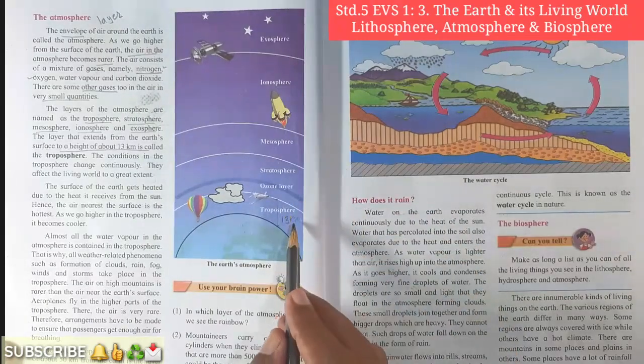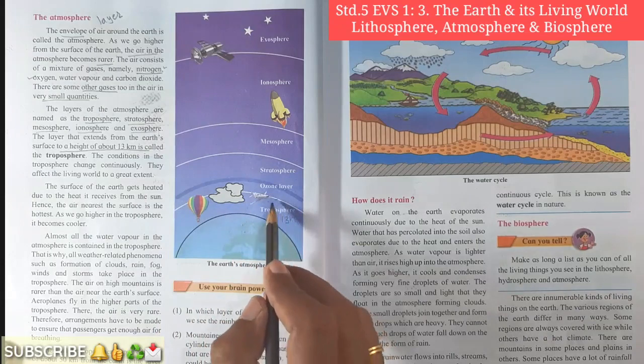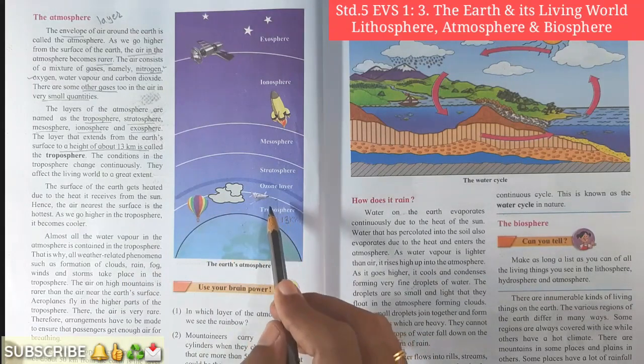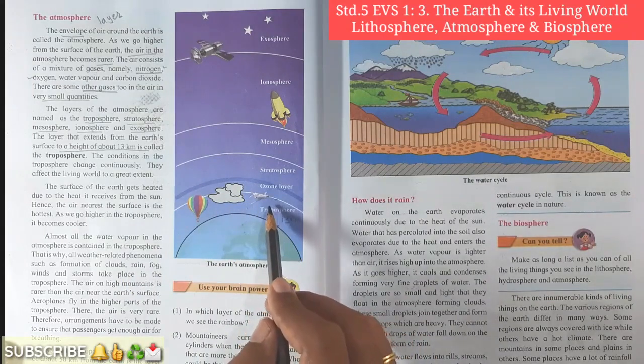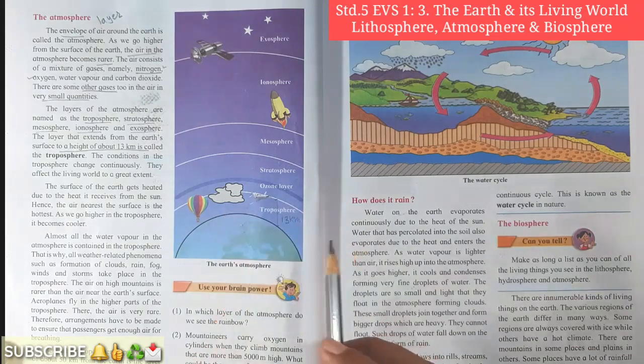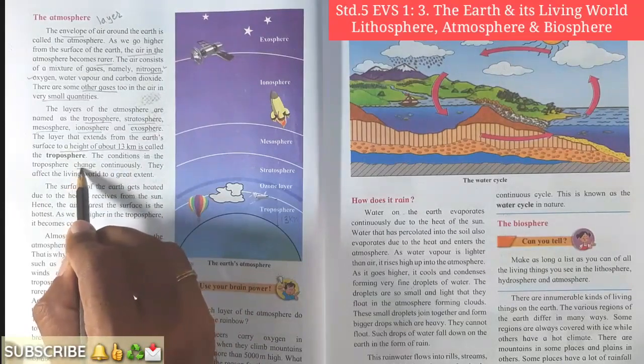Most of the atmospheric activities occur in this troposphere only. It means climatic changes, raining, and even rainbows we find in this troposphere. Okay student, the conditions in the troposphere change continuously.